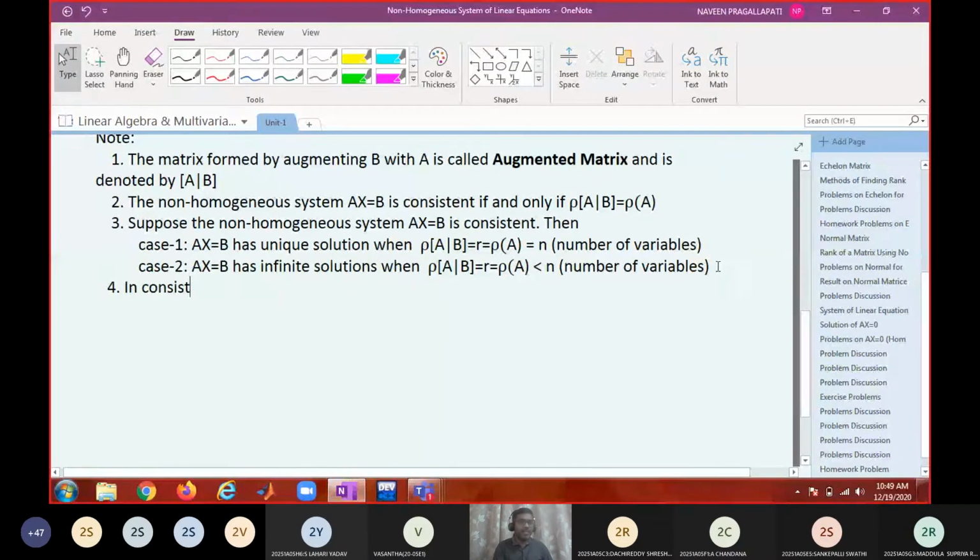In a consistent system AX equal to B, there will be n minus r free variables. Whether it is homogeneous or non-homogeneous, the number of free variables will be n minus r only.